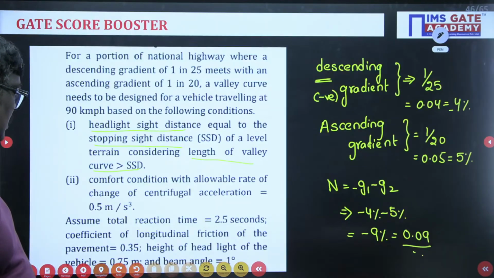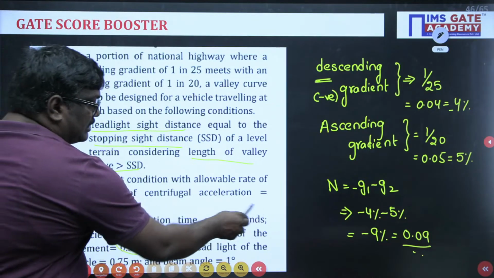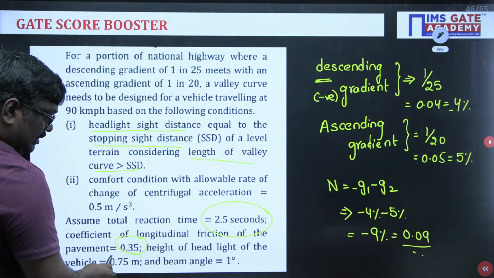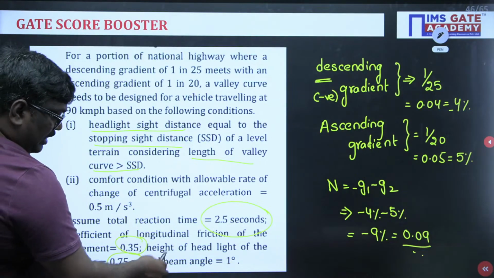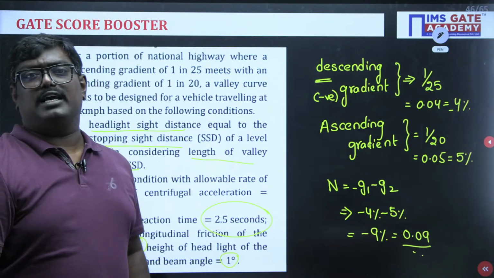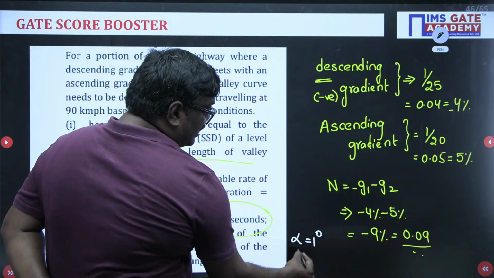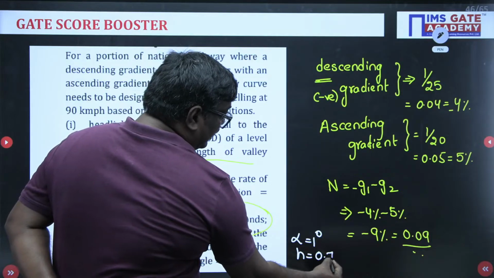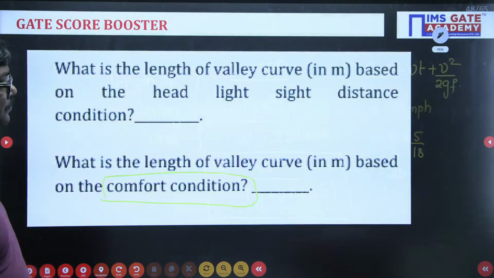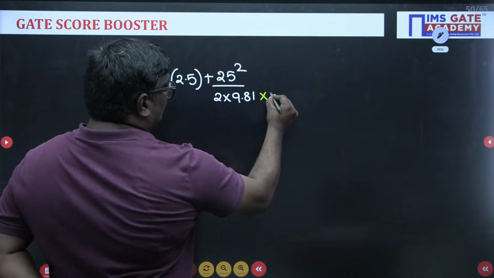Sir, see, the coefficient of friction is 0.35 and the reaction time is 2.5 seconds, and we have here the headlight of the vehicle is at a height of 0.75 meter and the beam angle is 1 degree. Yes or no? Here alpha, what is beam angle means? Alpha is given as 1 degree and small h, headlight height, is 0.75 meter. Now see students, here we have taken 0.35.